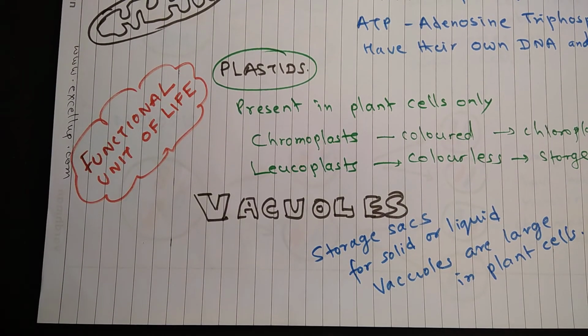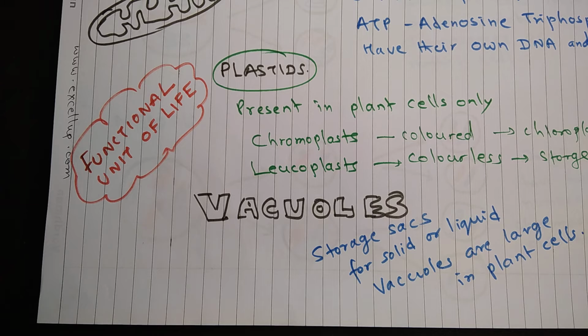So this shows that a cell is capable of carrying out all the functions which are necessary for living beings, like nutrition, excretion, respiration, locomotion, and even reproduction.